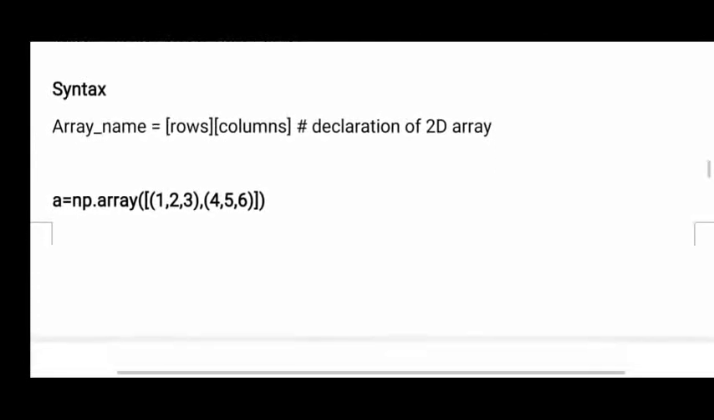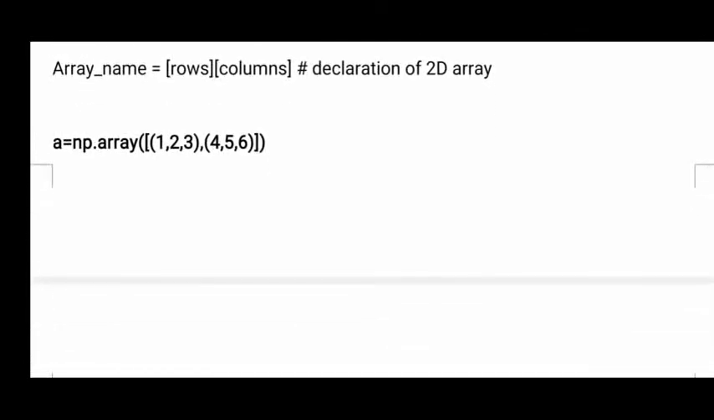Here is an example: a equals np dot array. Again here we are creating a two-dimensional array using the array function, and we are getting that array function from the numpy package. In the brackets you can see 1 2 3 and 4 5 6. So this is one dimension and this is one dimension.